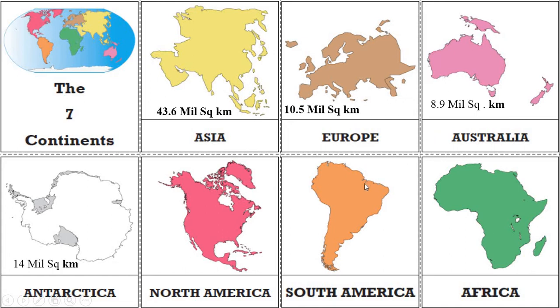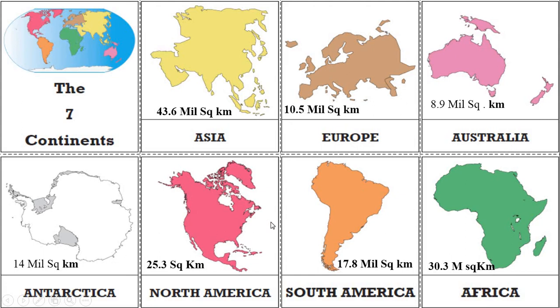Antarctica has an area of 14 million square kilometers. North America has an area of 25.3 million square kilometers, and South America has an area of 17.8 million square kilometers. And the continent of Africa has 30.3 million square kilometers.